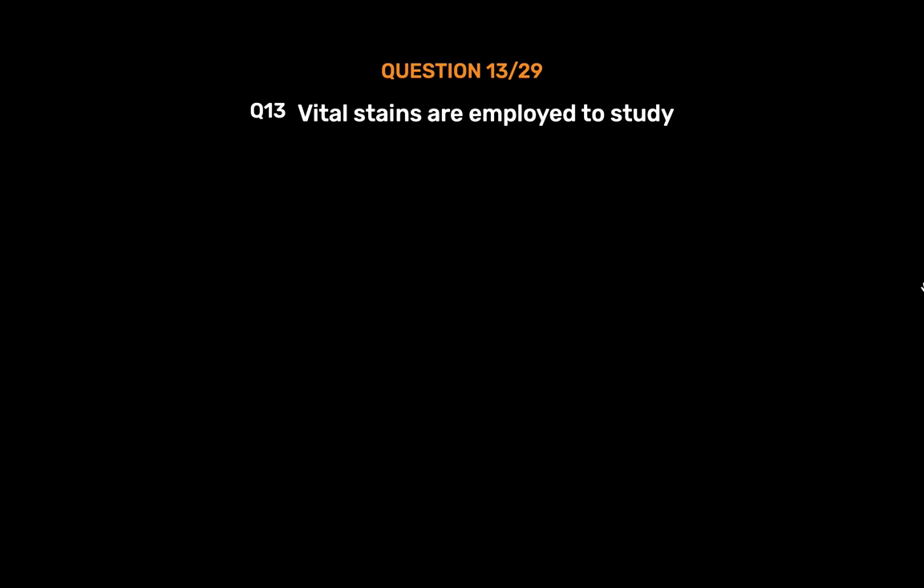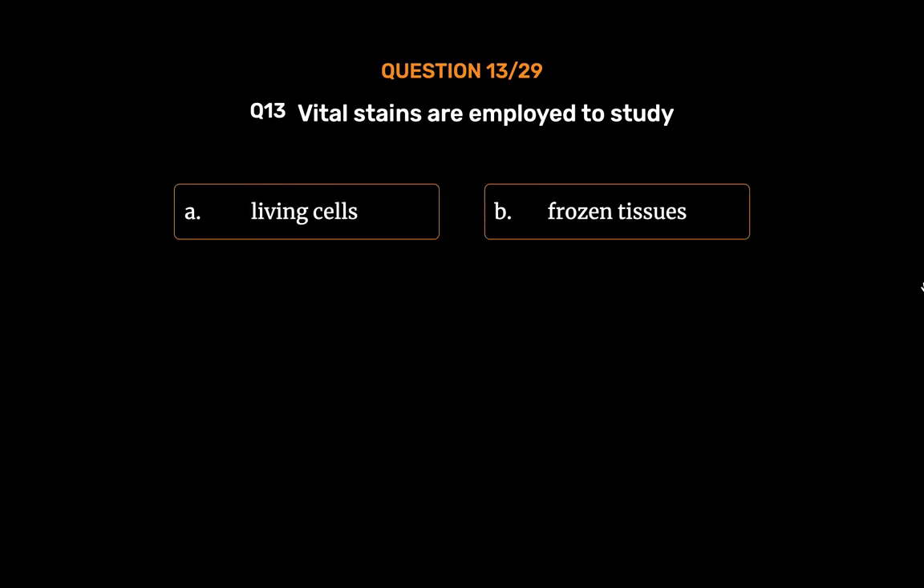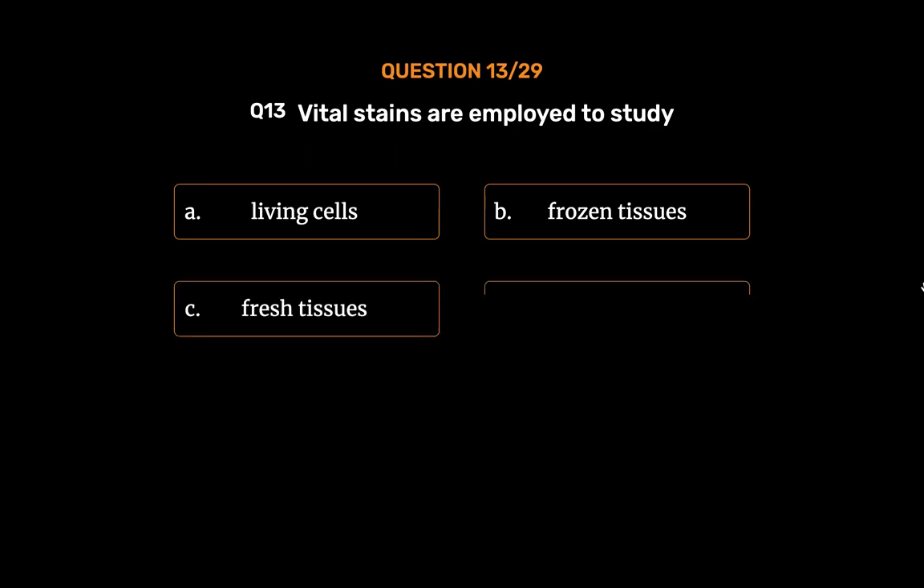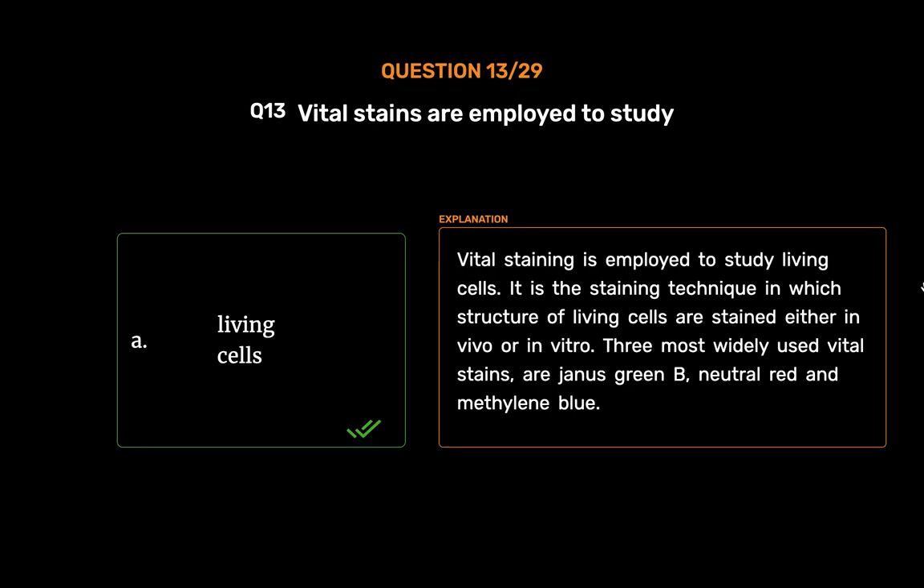Question number 13. Vital stains are employed to study. Option A. Living cells. Option B. Frozen tissues. Option C. Fresh tissues. Option D. Preserved tissues. The correct answer is option A. Living cells. Vital staining is employed to study living cells. It is the staining technique in which structure of living cells are stained either in vivo or in vitro. Three most widely used vital stains are Janus green B, neutral red and methylene blue.